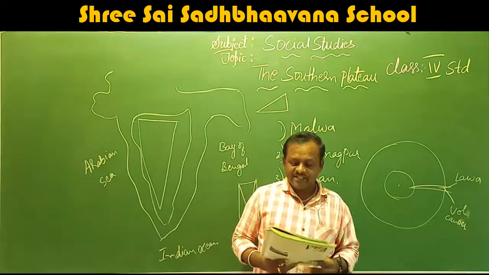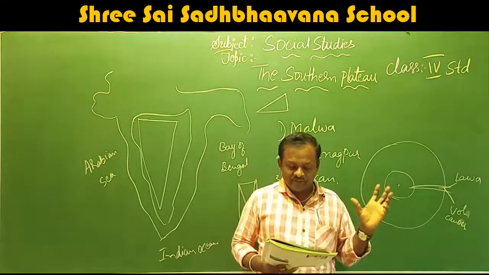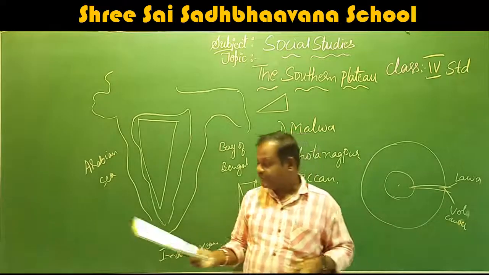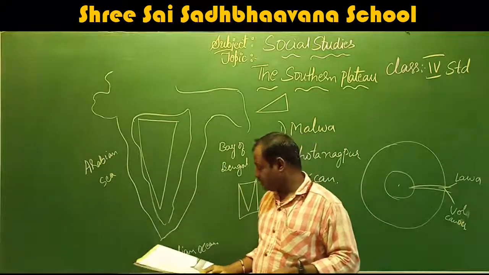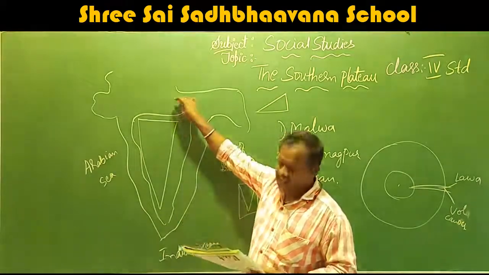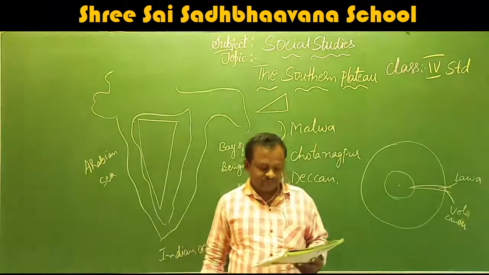The southern plateau is triangular in shape. It is broad in the north and tapers down towards the south. It is a wedge-shaped region. The Arabian Sea, the Bay of Bengal, and the Indian Ocean border the plateau on three sides, and the fertile plains in the northern side.